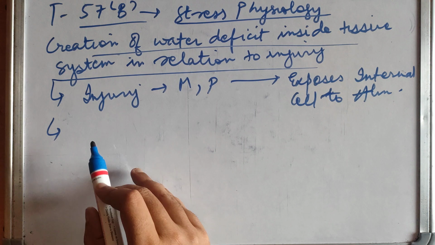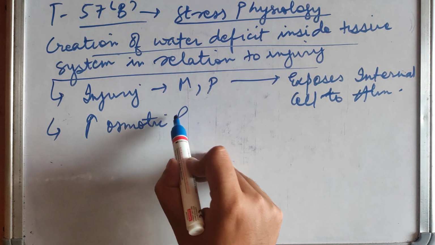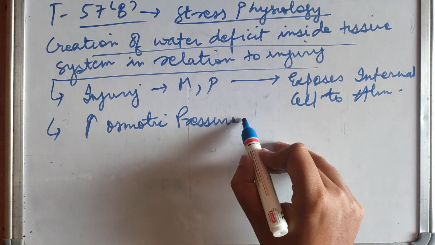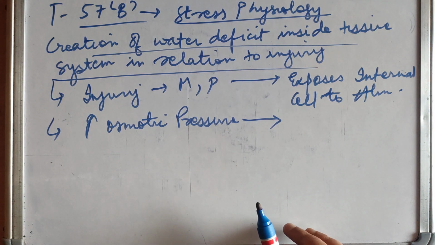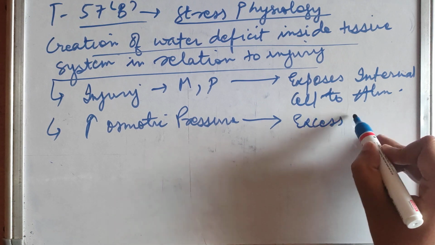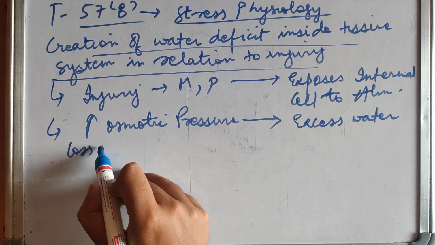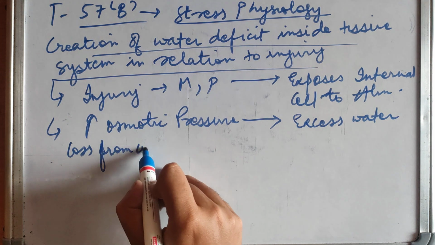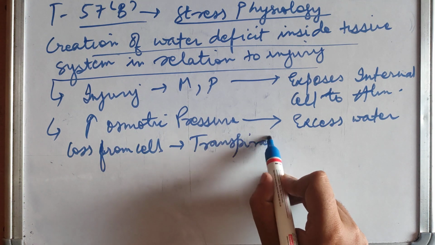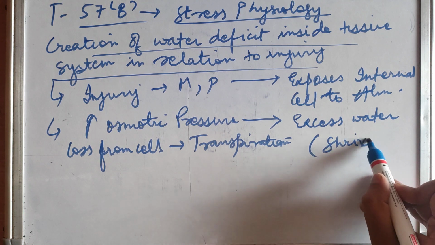So what happens in the atmosphere? There is higher osmotic pressure, which leads to excess water loss from cells in the form of transpiration. And then what happens? Cells start shriveling.